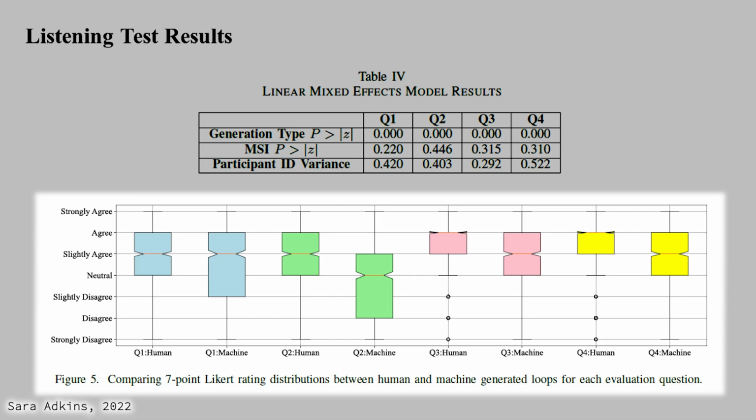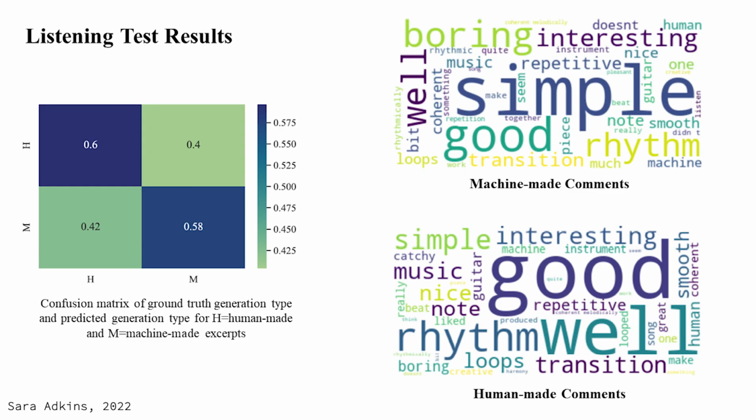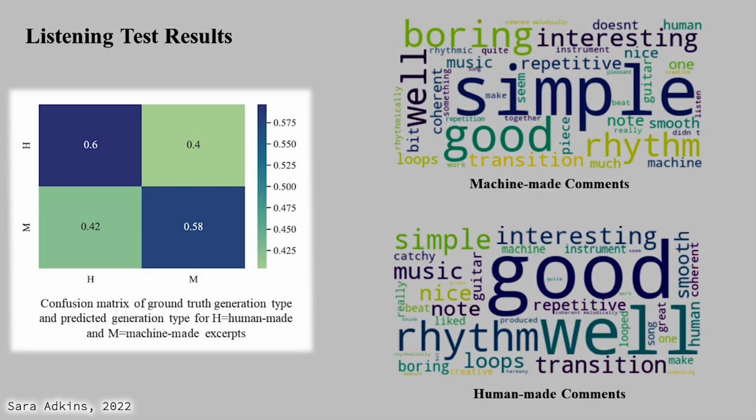It is also encouraging that median ratings of ReReGP excerpts were positive for 3 out of 4 questions and neutral on preference. We evaluated participants' ability to discern between human and machine-made loops using a logistic regression model. While the ground truth generation type was found to have a significant effect on perceived generation type, the confusion matrix shows performance was only slightly above chance. These results suggest that ReReGP is able to mimic the loopability of the training data somewhat successfully.